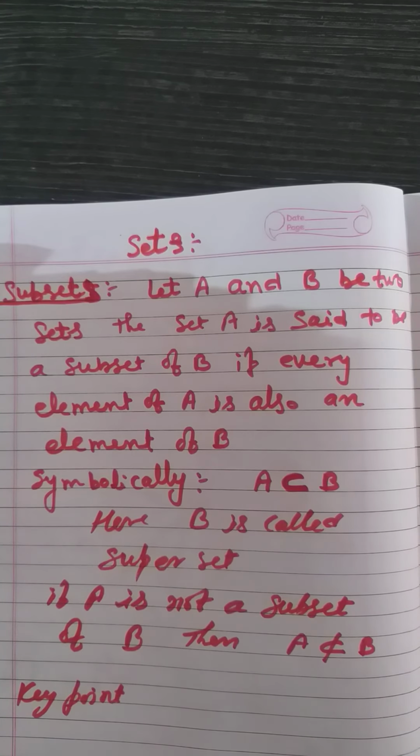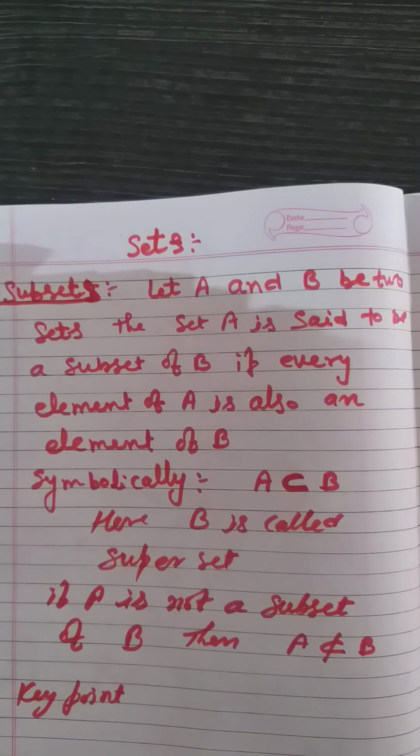The next point, the theorem based on the set theorem. The total number of all possible subsets of a given set containing n elements is 2 to the power n.